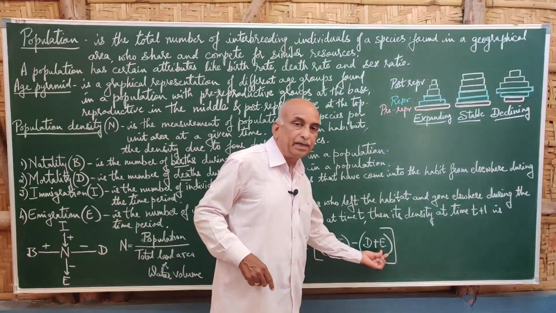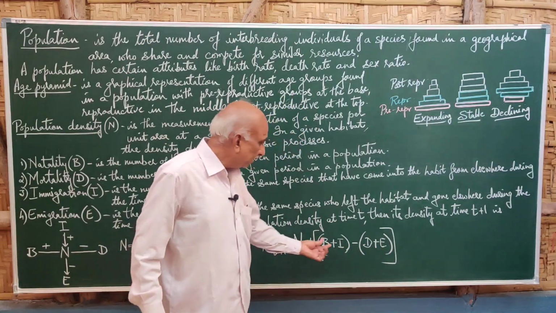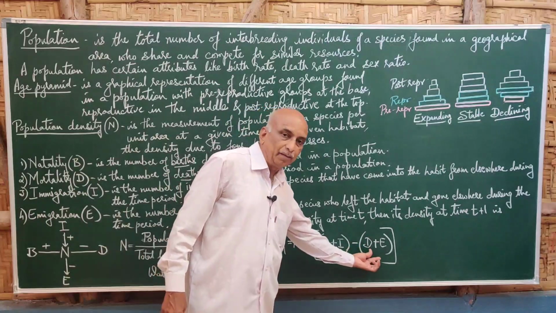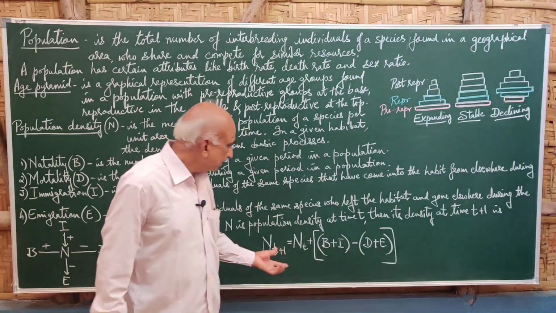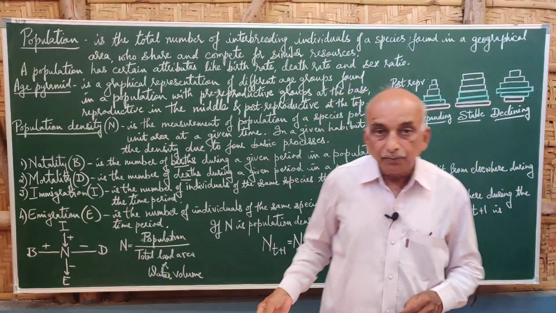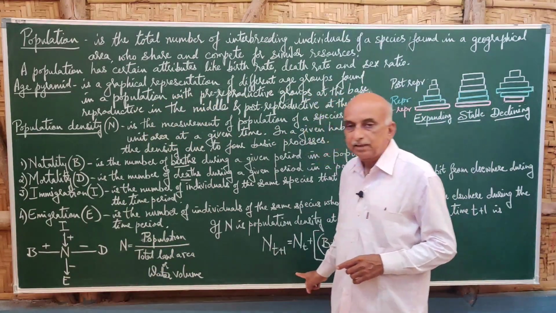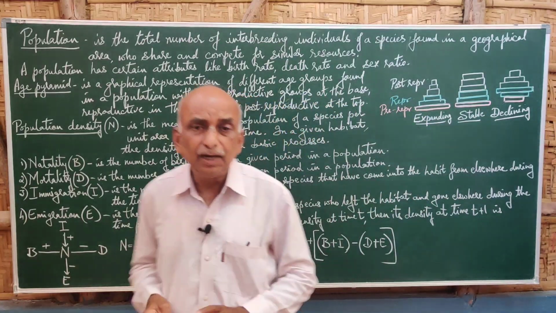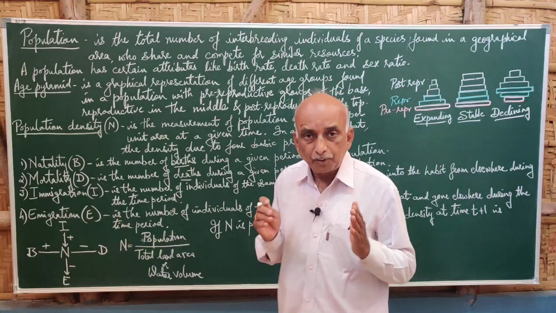So this is addition, this is removal. When we take this difference and add it to the population density at time t, we get the population density at time t plus 1. So these are the related aspects of population.